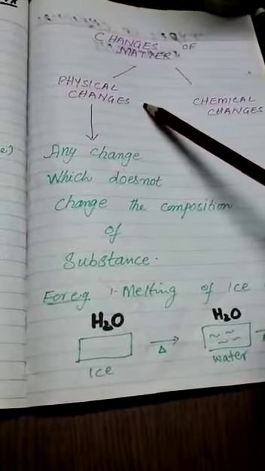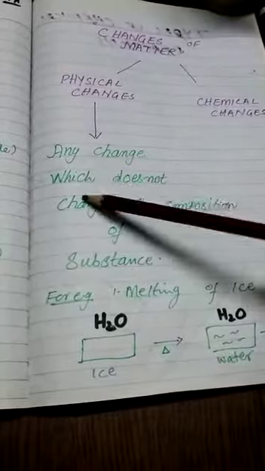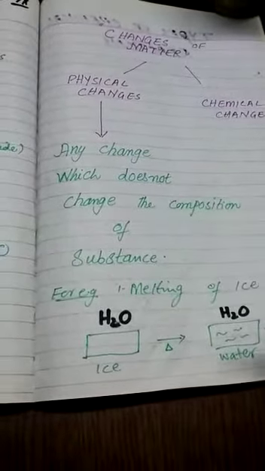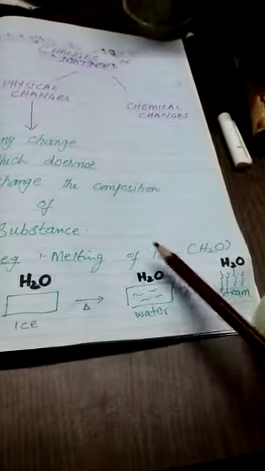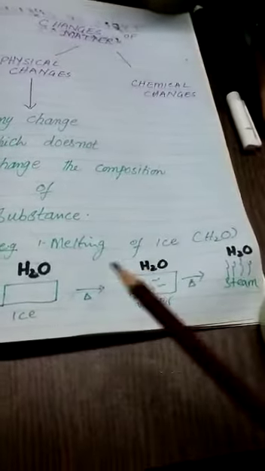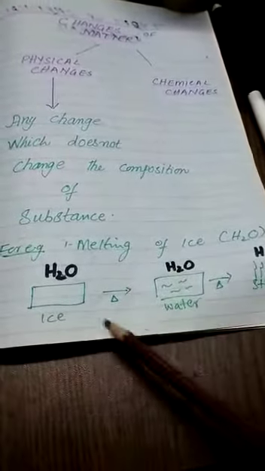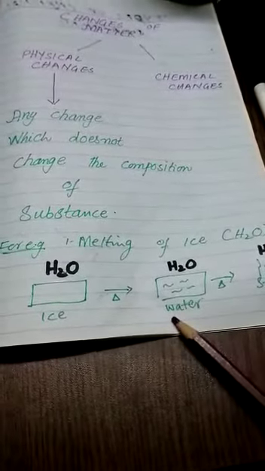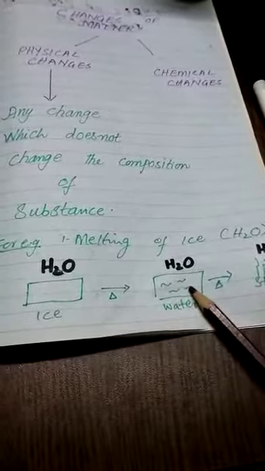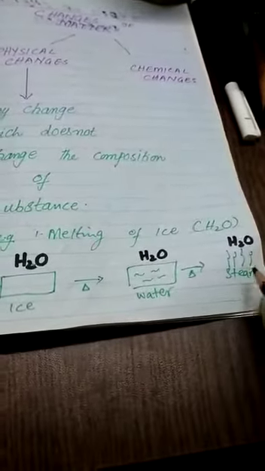Now physical changes. Any change which does not change the composition of a substance is a physical change. For example, melting of ice is a physical change. If we keep ice at room temperature, it converts into liquid water, and when we provide heat to this liquid water, it changes into steam.